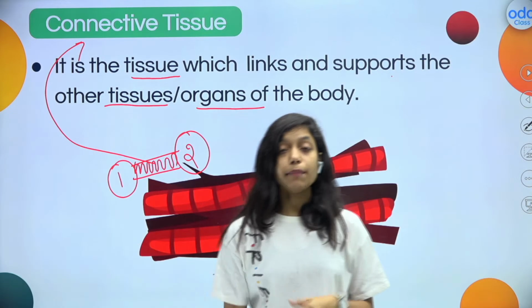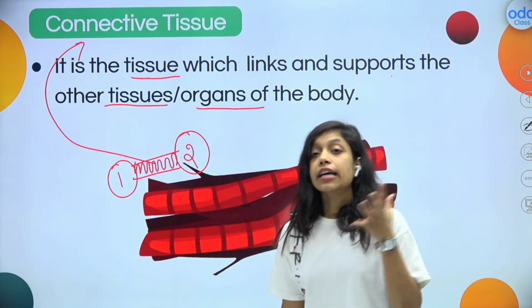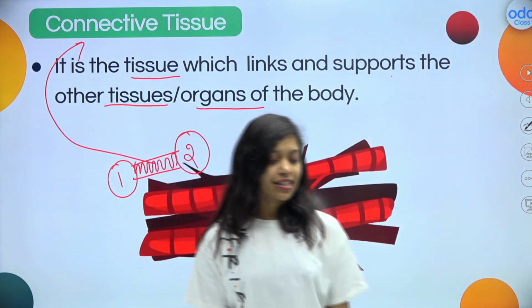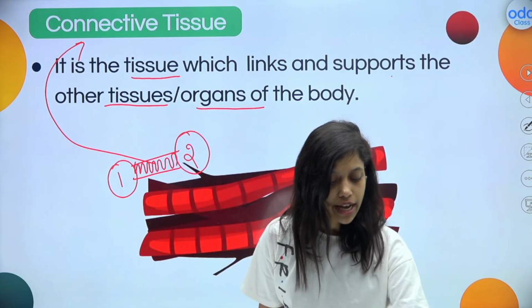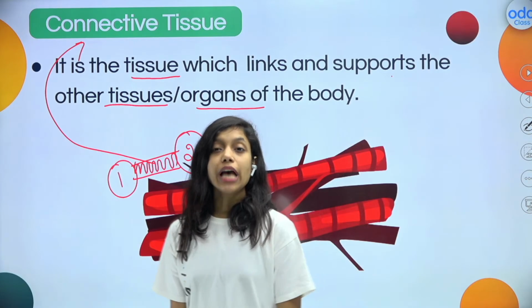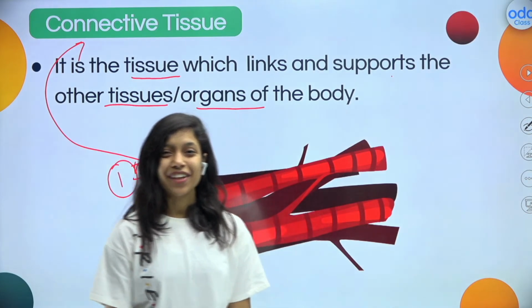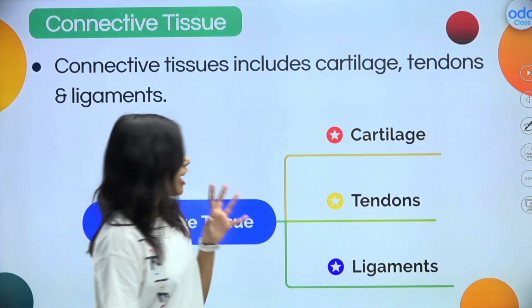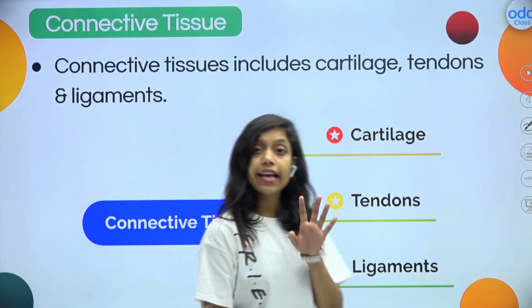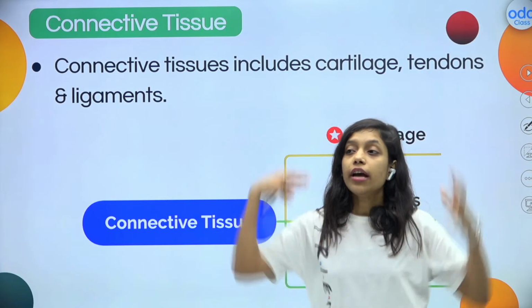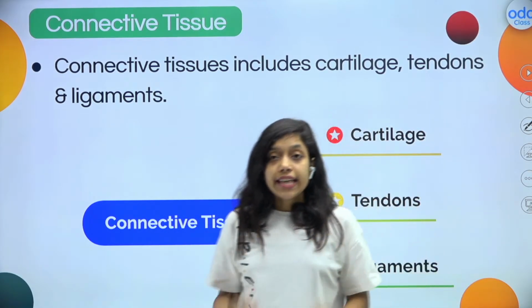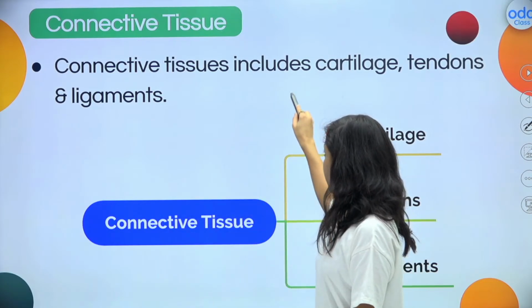Now, can you tell me how many different types of connective tissues are present in our skeletal system? Can you tell me that? Yes, how many different types? Any idea? No problem. Let us see that. Okay. In our body, especially in the skeletal system, this is very important. In the whole body, we have many connective tissues, but in the skeletal system, we have three connective tissues.